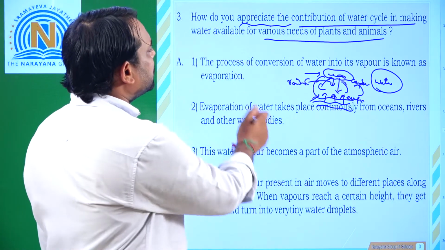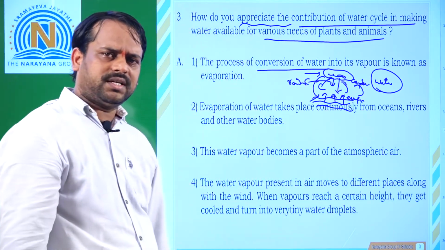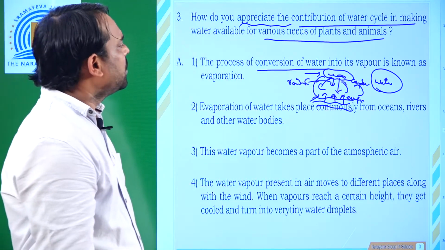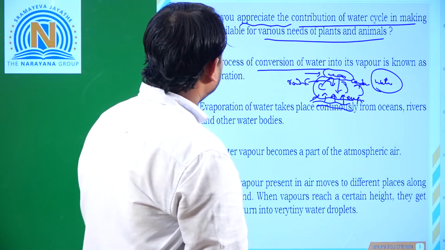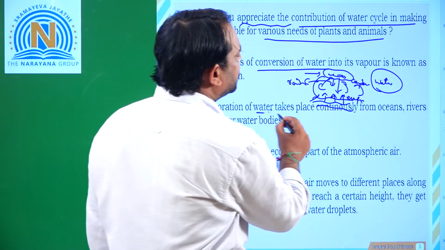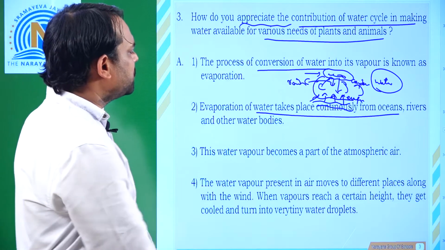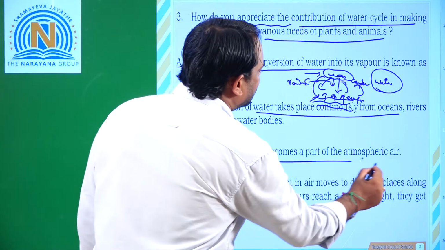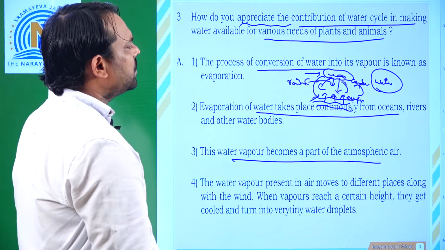The process of conversion of water into its vapor is known as evaporation. Again, the sudden cooling of that vapor, which condenses in the form of liquid, is called condensation. The evaporation of water takes place continuously from the oceans and rivers and other bodies. This water vapor becomes a part of atmospheric air. This total chain is called a water cycle.